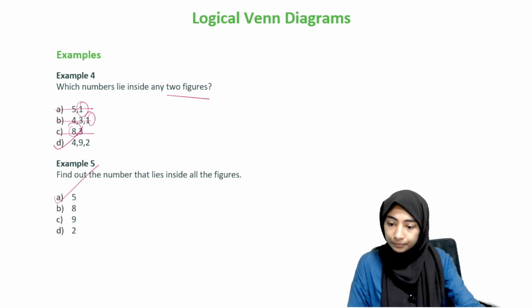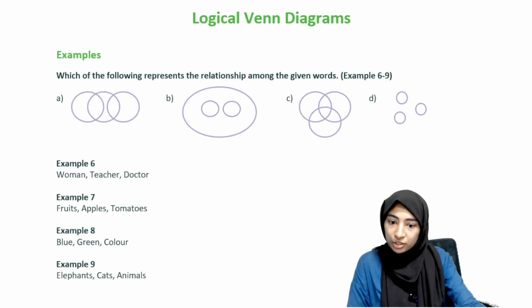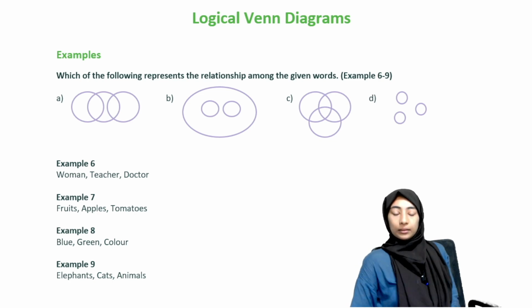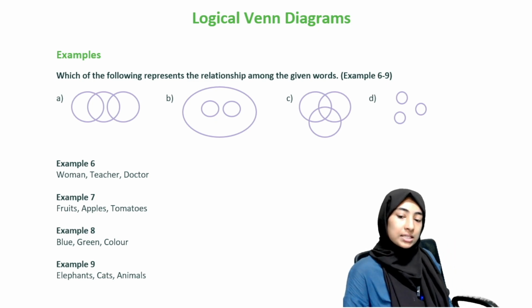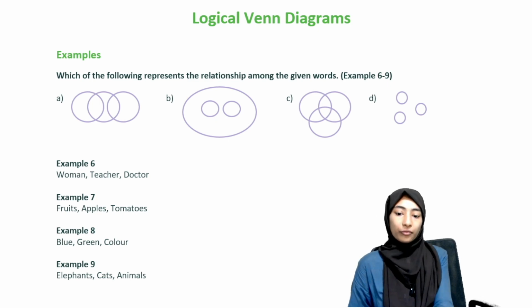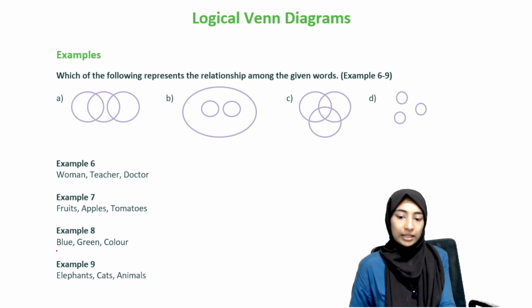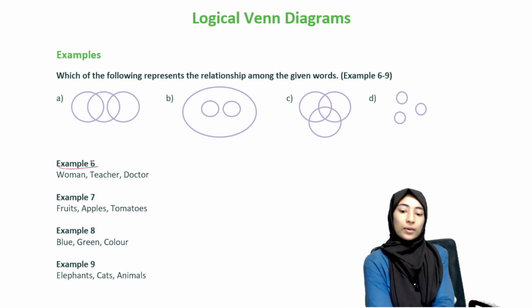Moving on, which of the following represents the relationship among the given words? This is the question for all 4 of these questions. You have the same figure, 6, 7, 8, 9. Okay, let's go to the 6th one first.